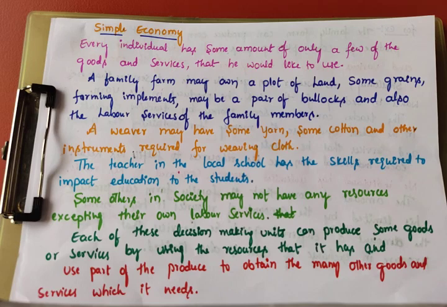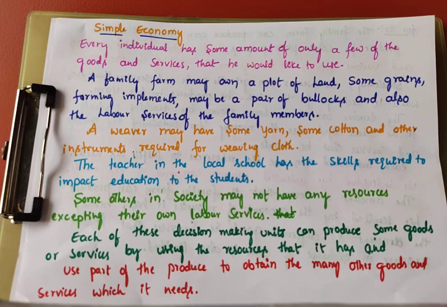So producers are also decision making units, like households. They both are decision making units. Here land, labor, capital, organization are the factors of production.